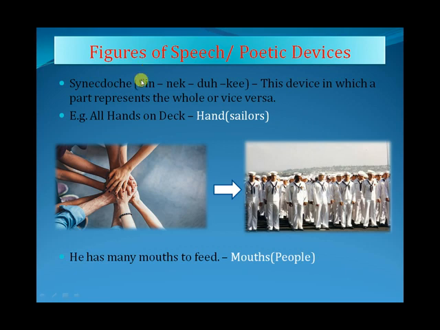Now this is a very interesting figure of speech or poetic device, as only one particular part is represented for the whole. For example, all hands on the deck. So all hands cannot be on the deck. This all hands means all the sailors on the deck. For example, next example, he has many mouths to feed. How can anybody have many mouths? No, mouths here mean many people to feed.